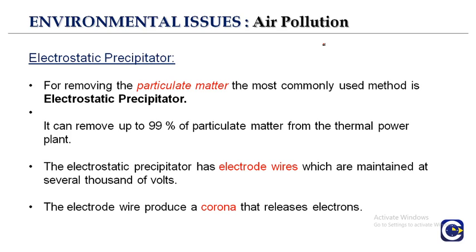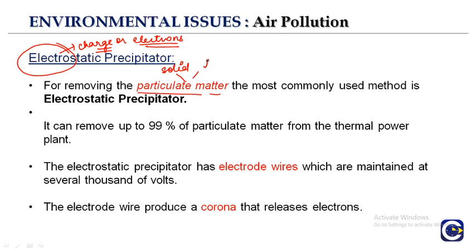So let's talk about the electrostatic precipitator. Like we know, electro means charge or electrons. The electrostatic precipitator is for removing particulate matter. These particulate matter are in the form of solid and liquid.